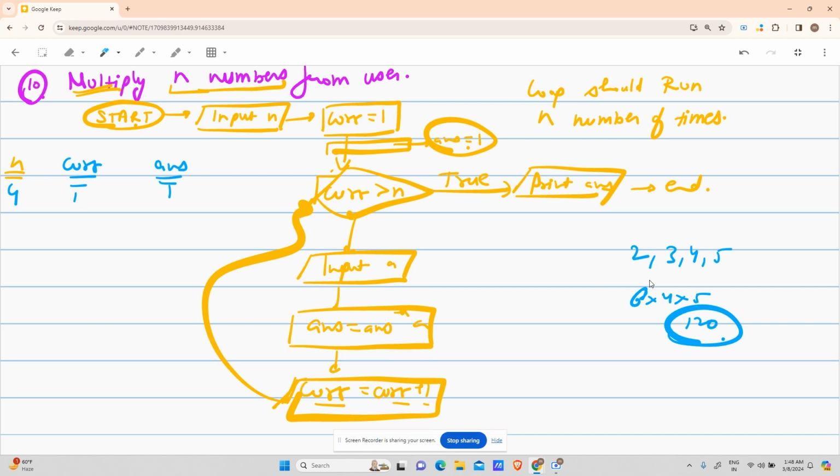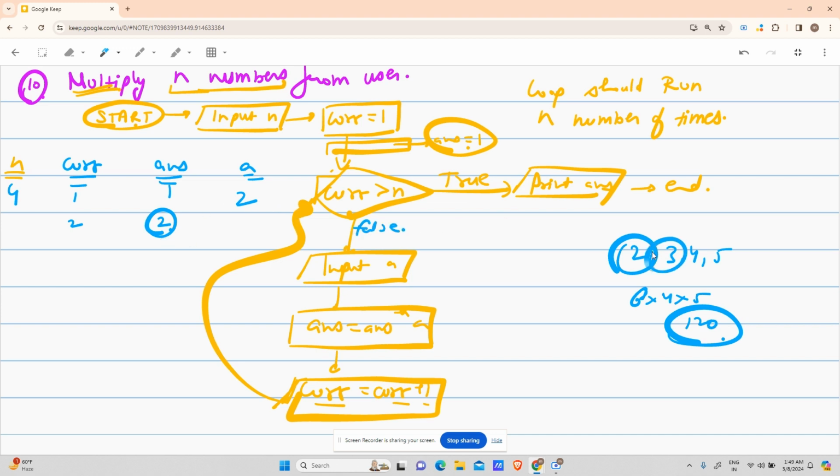Let's see if our answer is running fine. So my n is 4, my current is 1, my answer is 1, right? Is current greater than 4? No. It will go inside. Input A. So the first input is 2, so A will contain 2. Answer equals answer star A, that is 1 into 2, so it will change to 2. Cur equals cur plus 1, so it will change to 2. Is 2 greater than 4? No. This is false. Right? This keeps running when it is false.